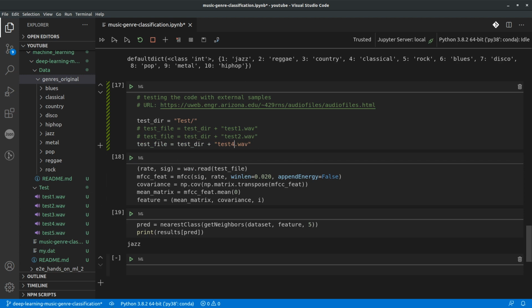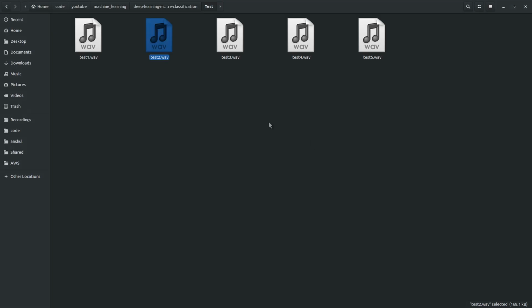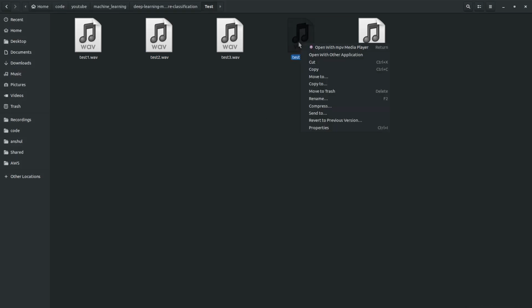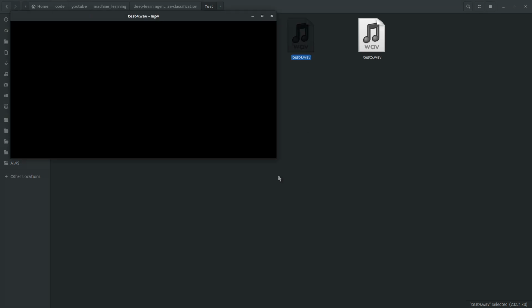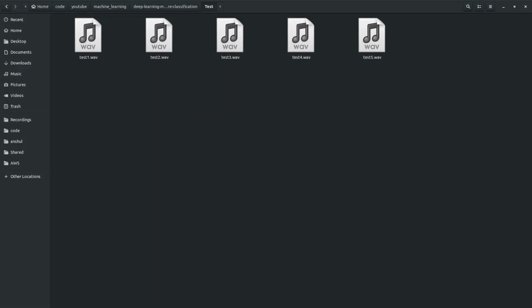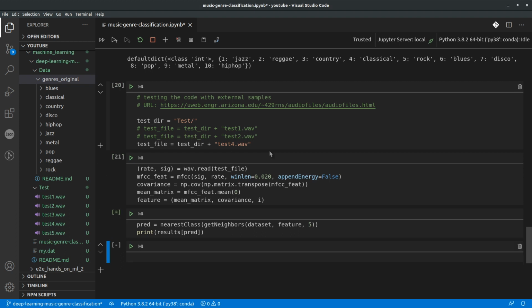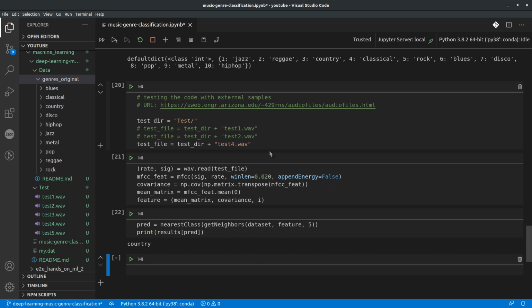So let's try it for test4. So if I go back to test4, let me switch off the music and then play this test4 file. Okay, so let's try to predict the category for this one. So it's predicted as country music.